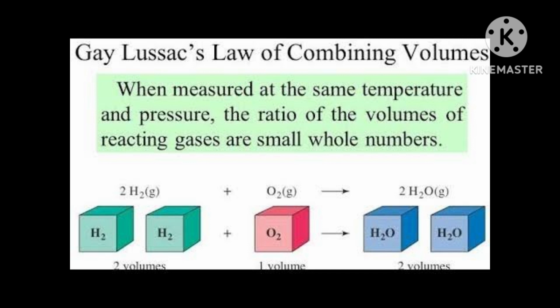Now next I am telling you the difference between atomic mass and actual mass of an atom. Listen here. The atomic mass of an atom or element is not its actual mass.